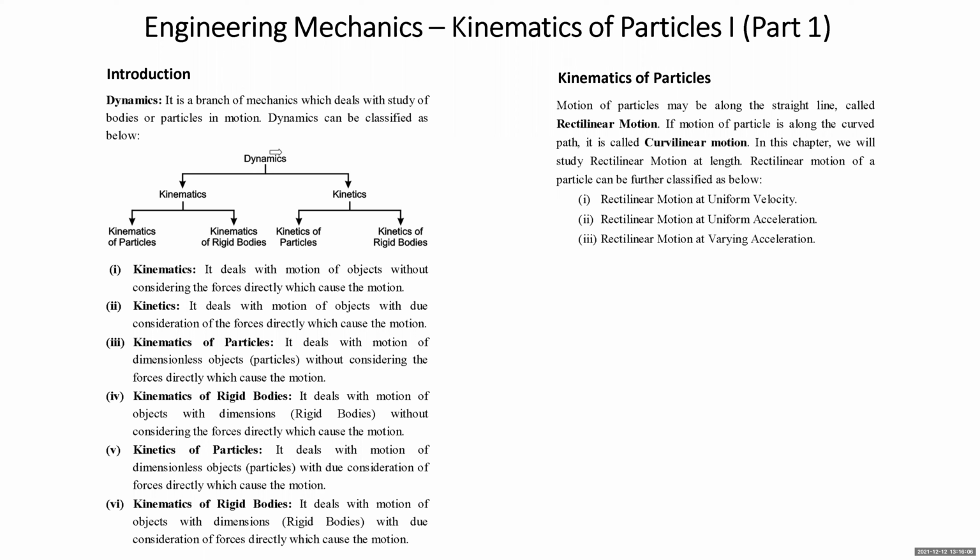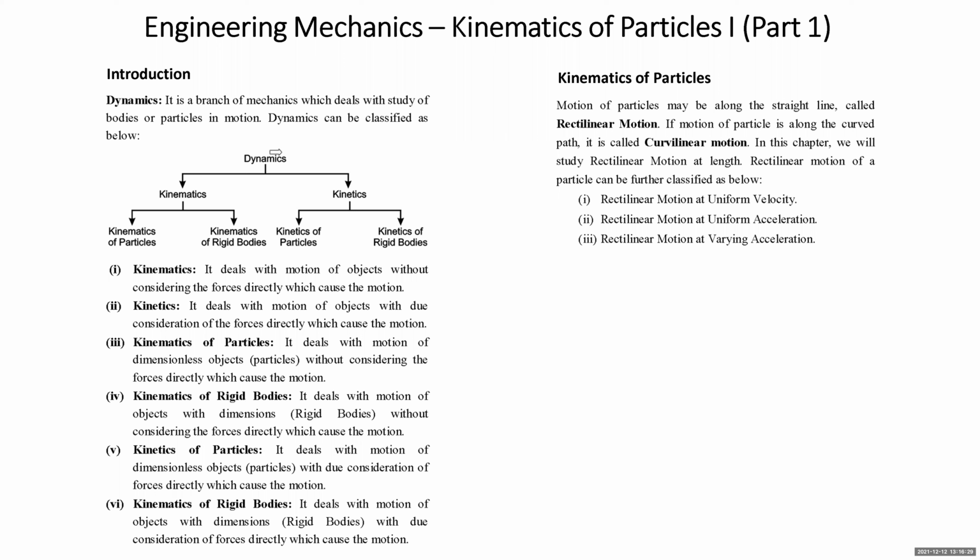We have been studying dynamics even at previous level also, but many students are not clear with the concepts of dynamics, what care should be taken, and there are various other basic things which are not clear to many students. Now, to begin with, just look at the screen. First, we understand what is dynamics.